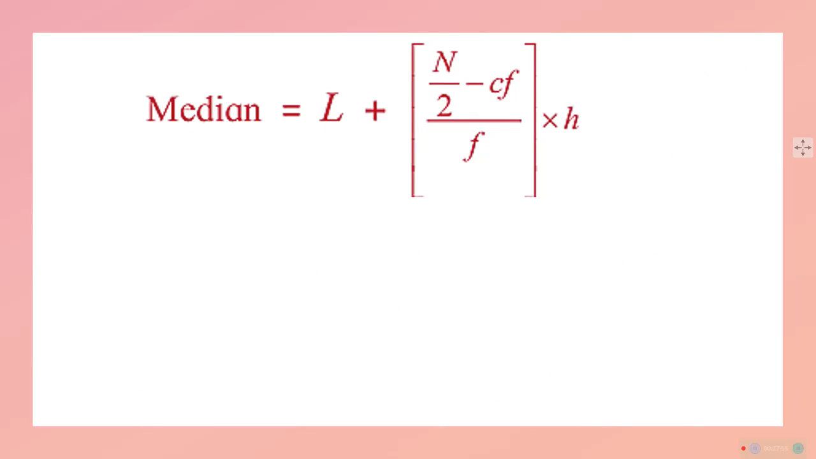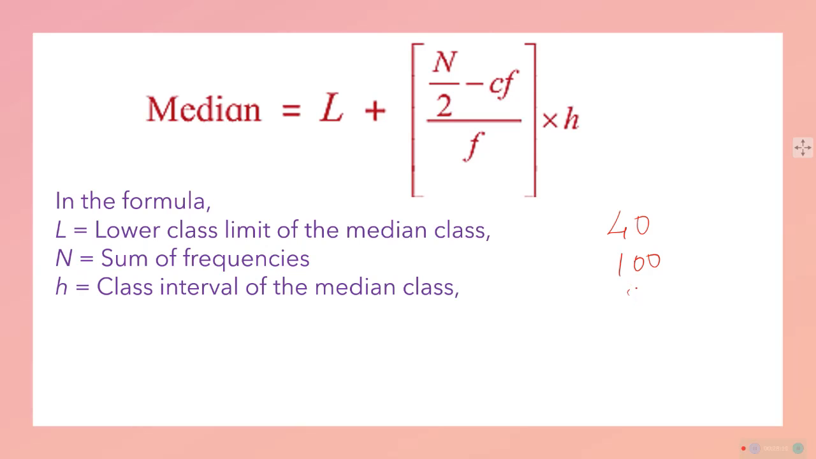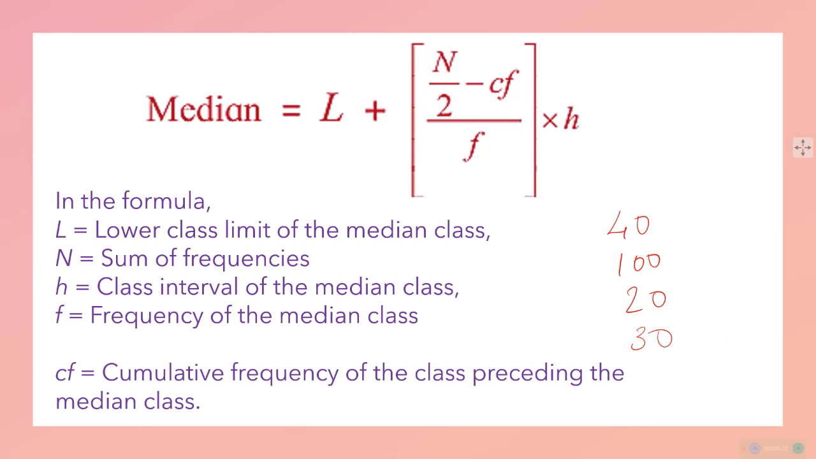This is the formula. L stands for the lower limit of the median class. In our case it was 40. And the sum of the frequencies, in our case it was 100. H is the class interval, in our case it was 20. F, the frequency of the median class, is equal to 30. Cumulative frequency of the class preceding the median class, that was 24. So we got all this, and we can solve and get the median using the formula directly, and it is true and it is right. You saw that also.